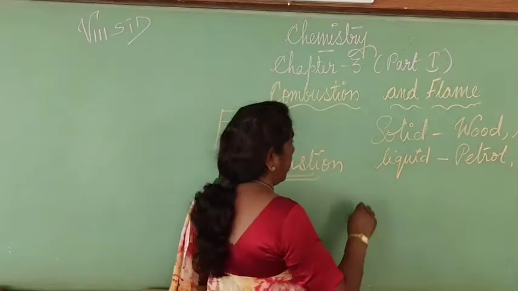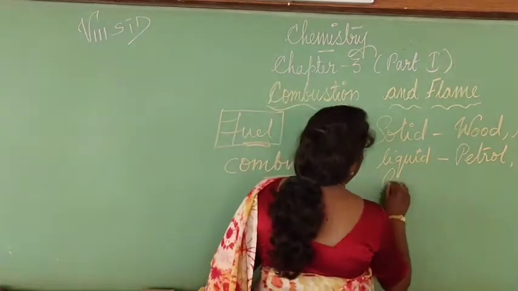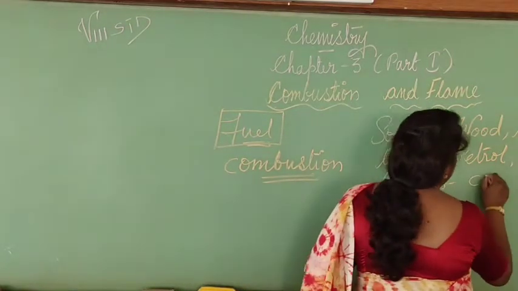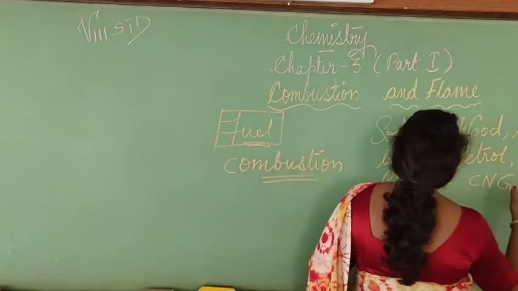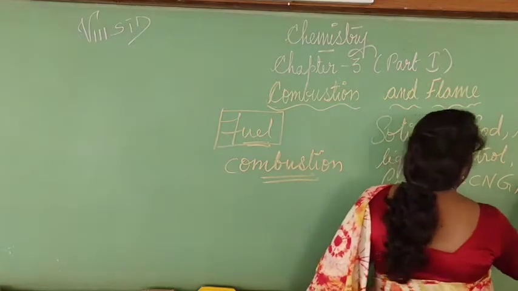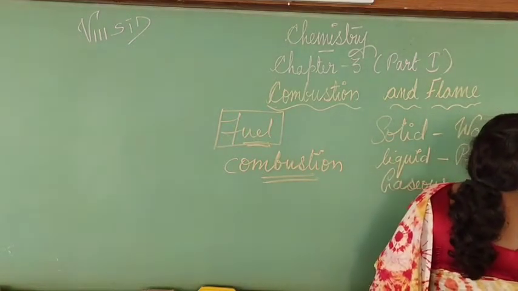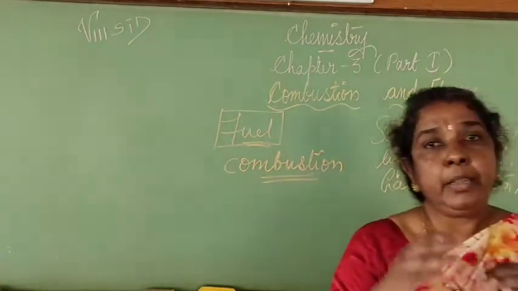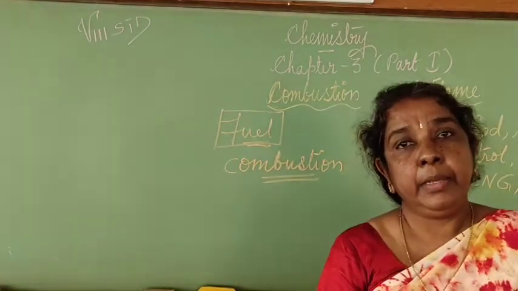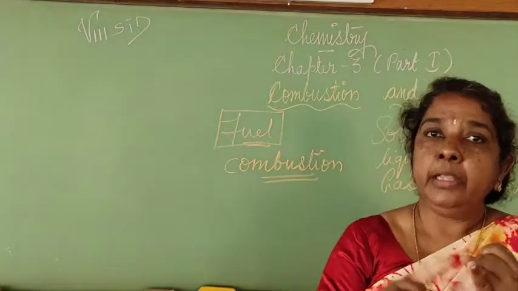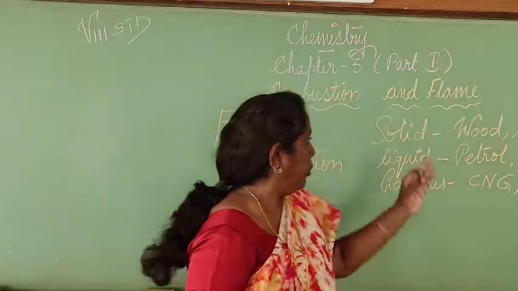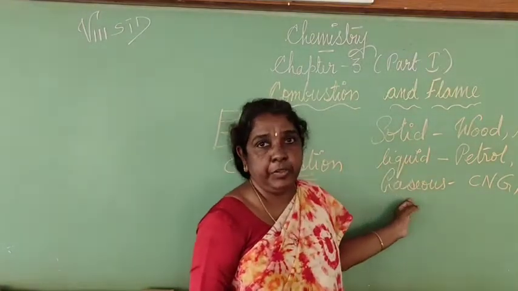When you are talking about fuels which are in the gaseous state, then you can talk about compressed natural gas, and you can also talk about LPG. Just now I was making a mention of liquid petroleum gas. So it's very clear that fuel is available in solid, liquid and gaseous state.